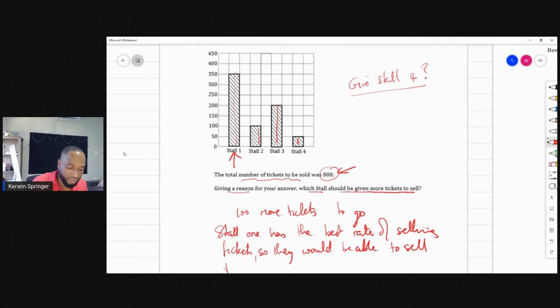To sell the remaining 100 tickets the easiest. Y'all agree? The easiest.